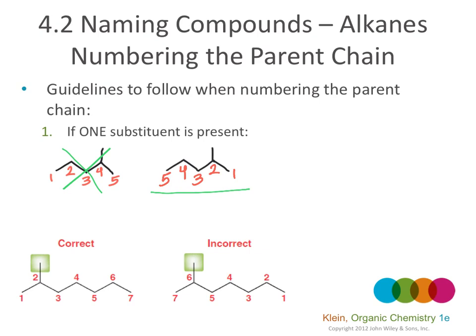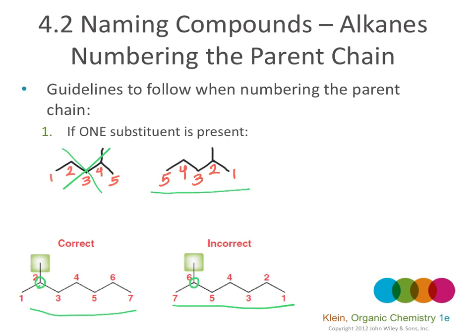Another example is down here. The parent chain has 7 carbons. We can number from the left side or the right side. If we number from the left side, the substituent will be on carbon number 2. If we number from the right side, right to left, the substituent, the methyl group, will be on carbon number 6.